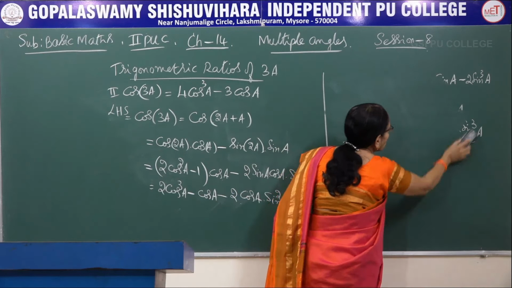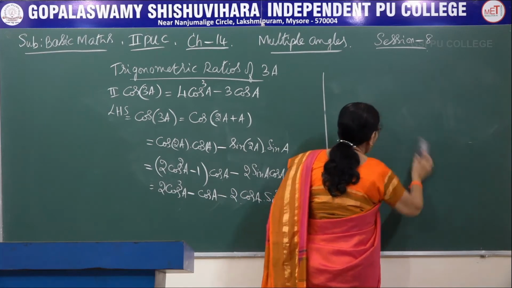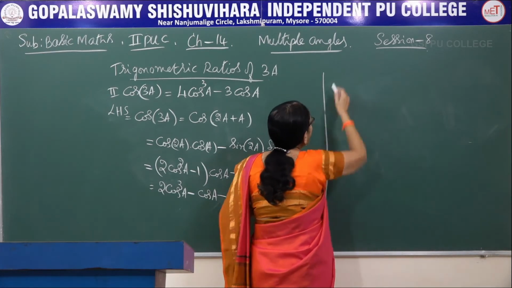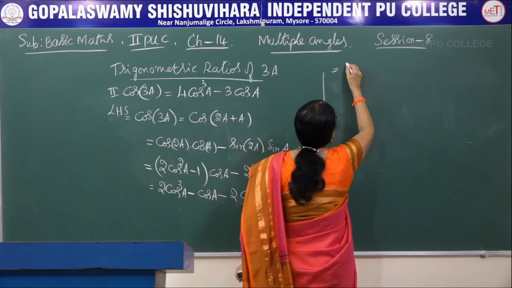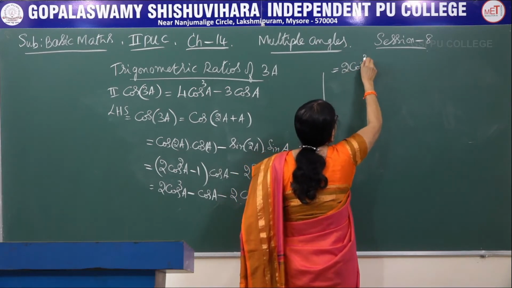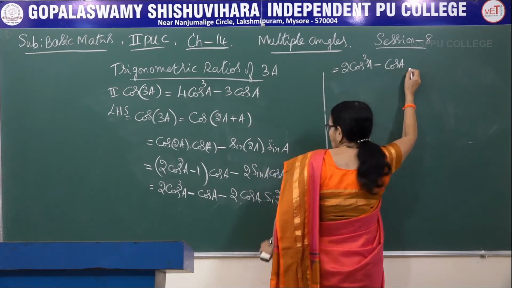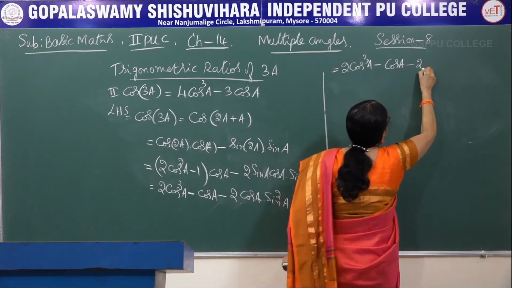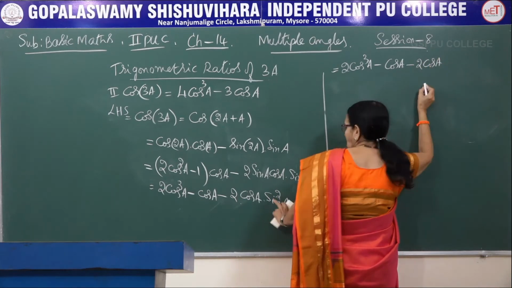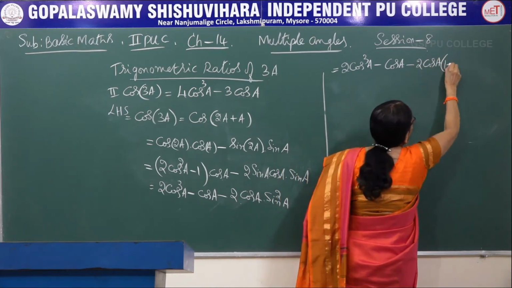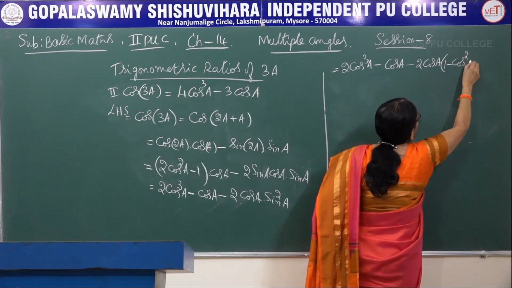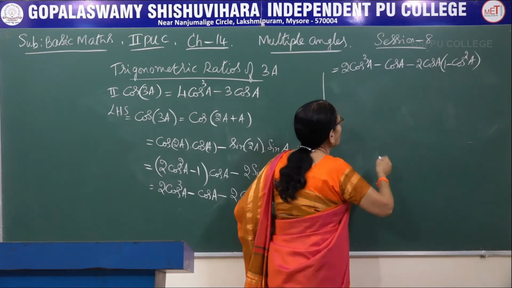So we have used the compound angle formula, we have used the multiple angle formula. Now I am using the basic identity. 2 cos cube a minus cos a, now minus 2 cos a, write as it is. This sin square a, as you know, you can write as 1 minus cos square a.